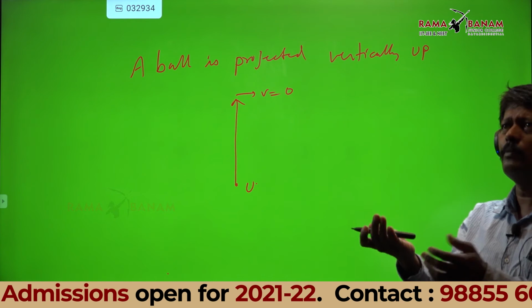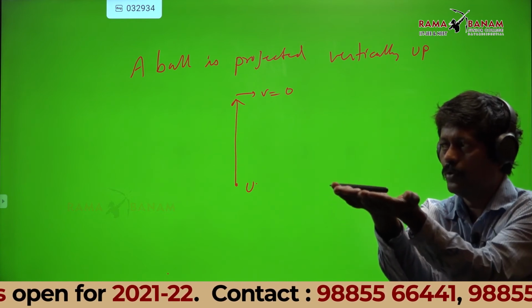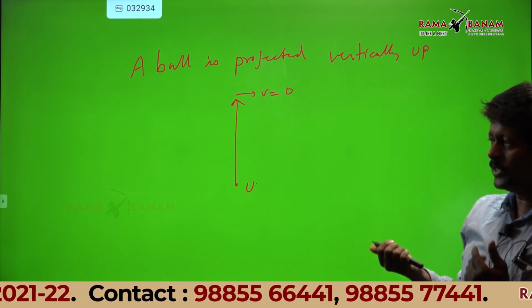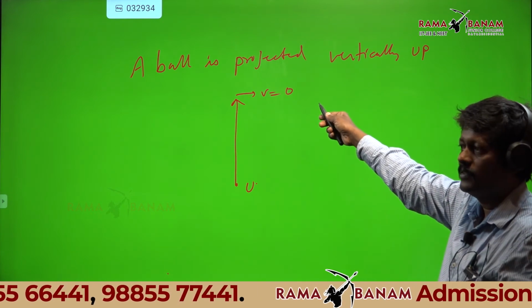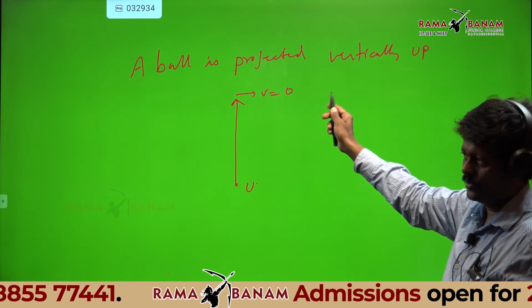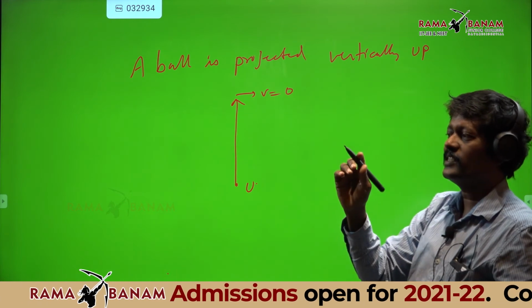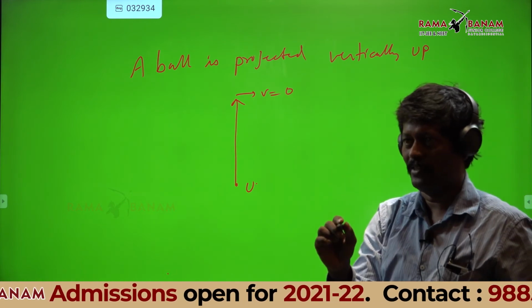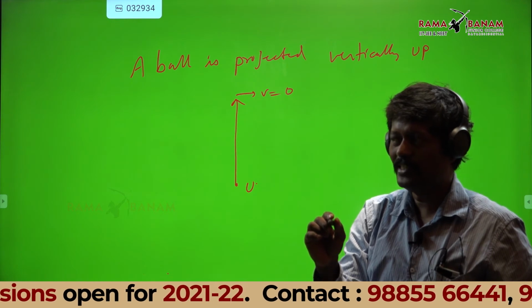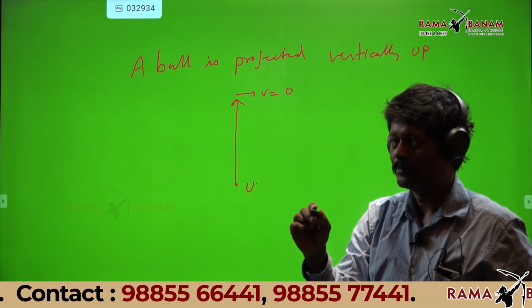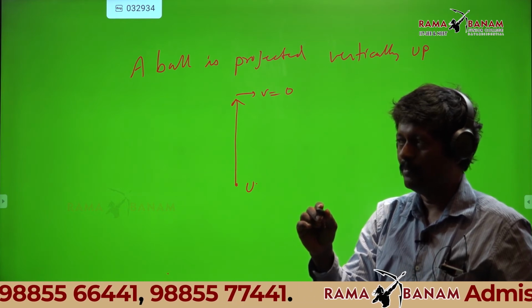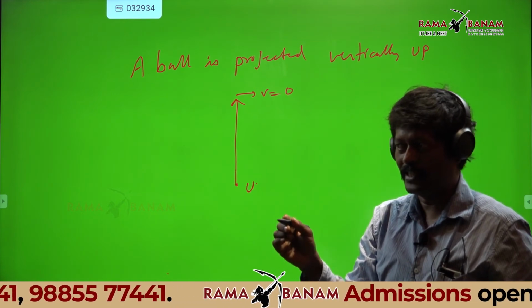Otherwise, how will it go up? Simply you can't say, come on, go, go, go. It won't go. You have to project. At the highest point, what is the velocity? Zero. Now, using the equation of motion to find out the height, what is the equation? V square minus u square equal to 2AS. That's the formula we used to use.